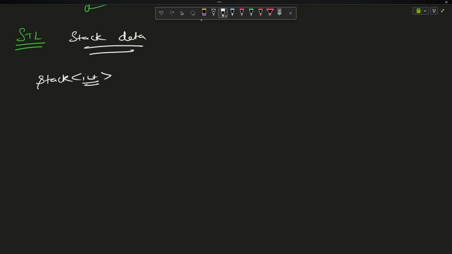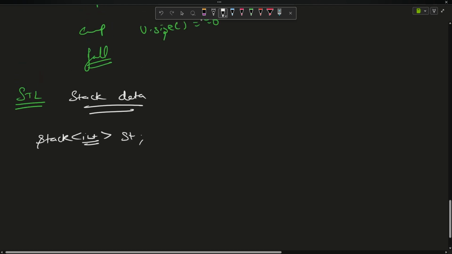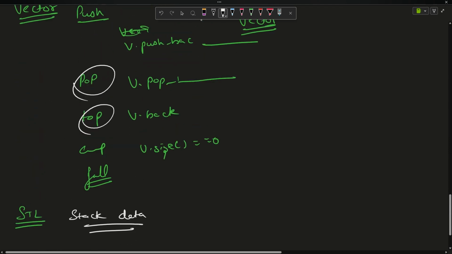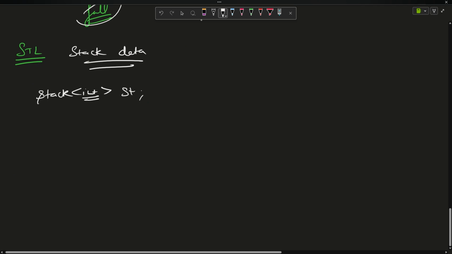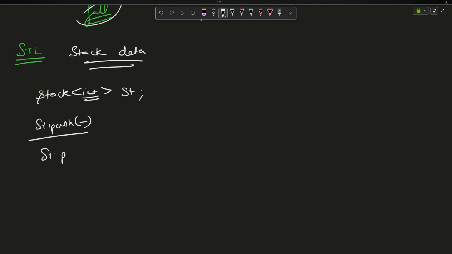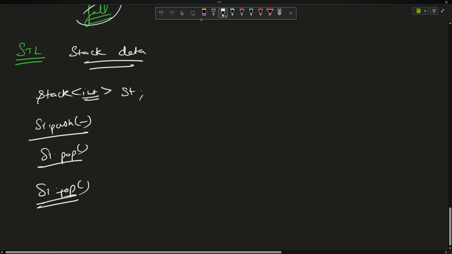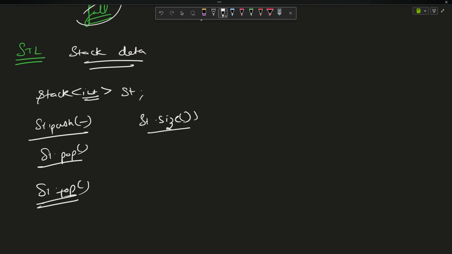Suppose I want to create an int st. You can create any name. I generally name it st for stack. Okay, this will create your stack. And you don't have to implement pop, top, empty, is full, etc. for this stack, right? STL has already defined that for you. The operations are the same. st.push for pushing the values, st.pop for popping out the values, st.top for the top value of the element, and then st.size to get the number of elements in the stack right now.